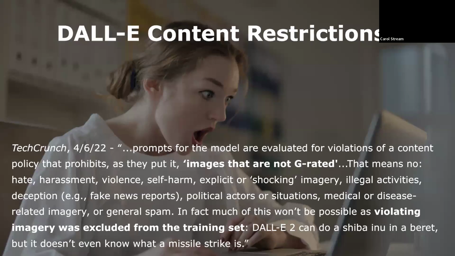An April 6, 2022 TechCrunch article on the DALL-E 2 model noted that, quote, prompts for the model are evaluated for violations of a content policy that prohibits, as they put it, images that are not G-rated. That means no hate, harassment, violence, self-harm, explicit or shocking imagery, illegal activities, deception, e.g. fake news reports, political actors or situations, medical or disease-related imagery, or general spam. In fact, much of this won't be possible as violating imagery was excluded from the training set. DALL-E 2 can do a Shiba Inu in a beret, but it doesn't even know what a missile strike is, end quote.